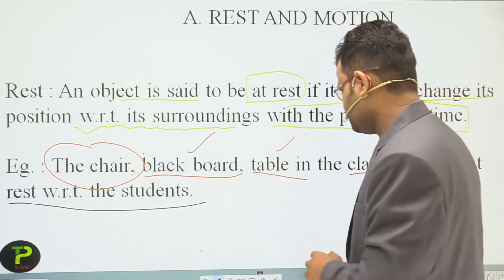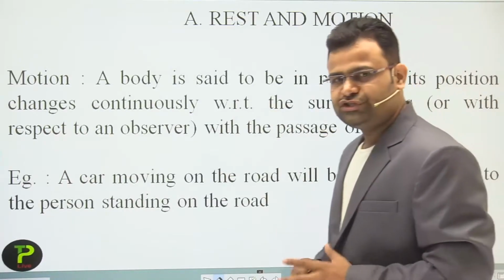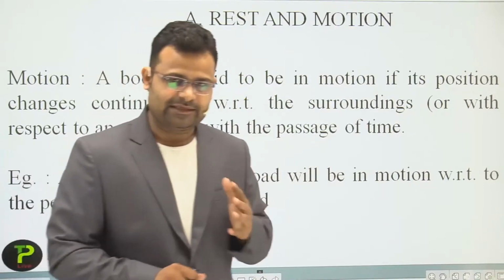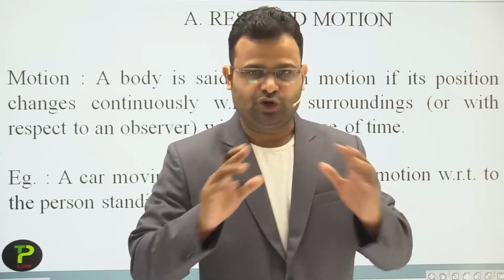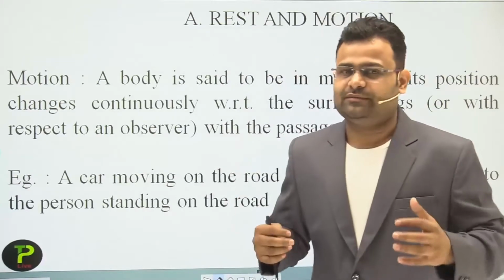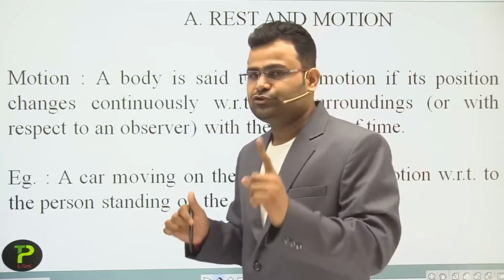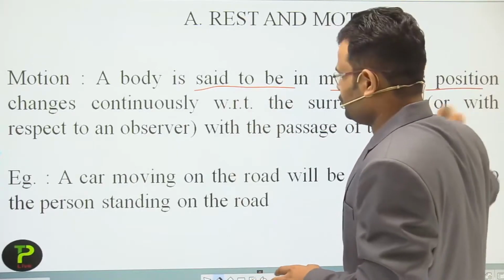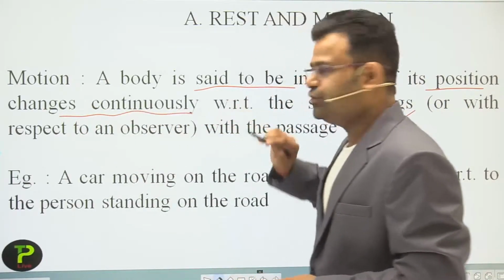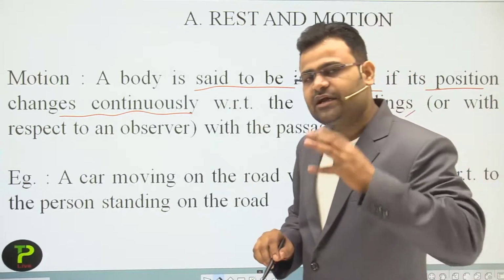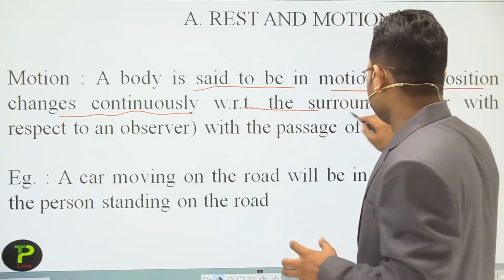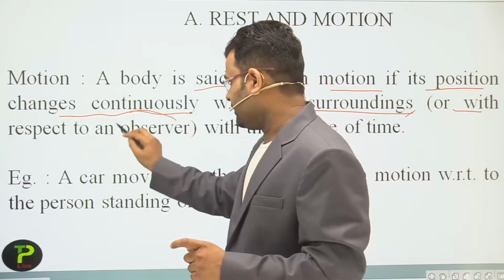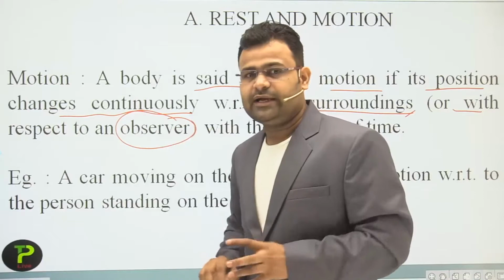Okay students, now after that, motion. What is motion? Similarly to rest, in rest the position does not change, but in motion the position changes. A body is said to be in motion if its position changes continuously with respect to the surrounding, with respect to the observer; object and observer both are important.